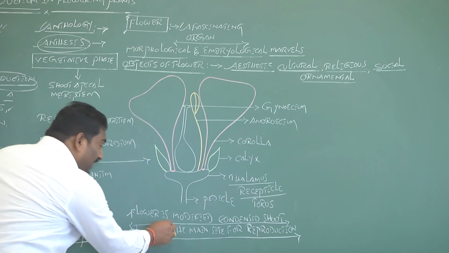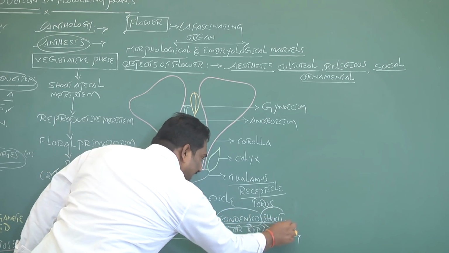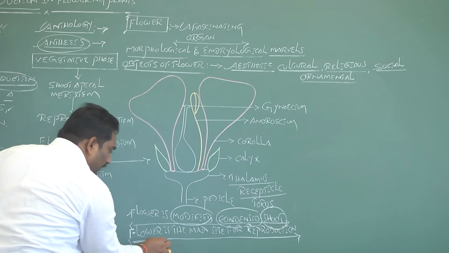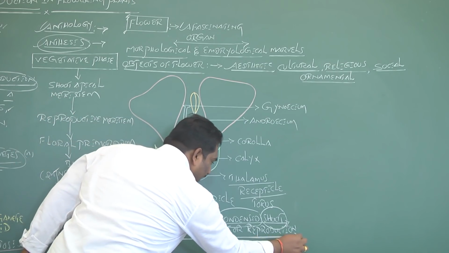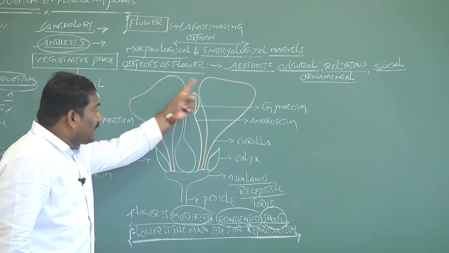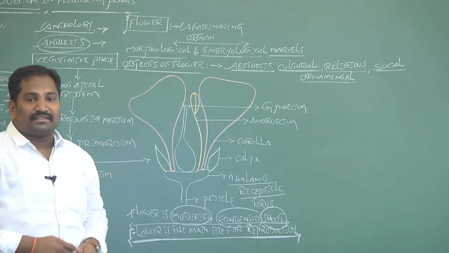Flower is a modified and condensed shoot system. Flower is the main site for sexual reproduction in angiosperms or flowering plants.